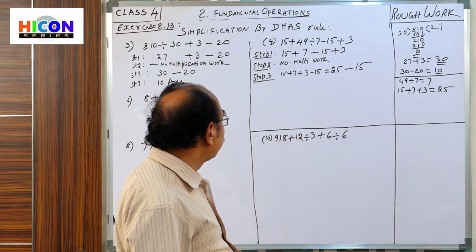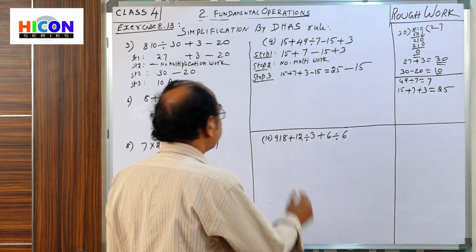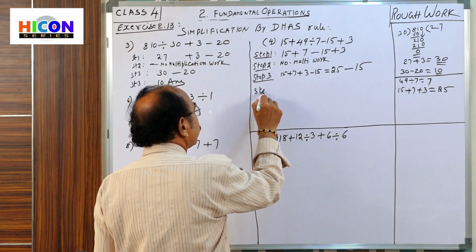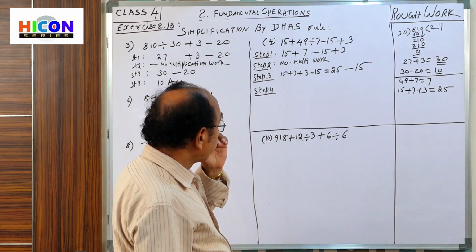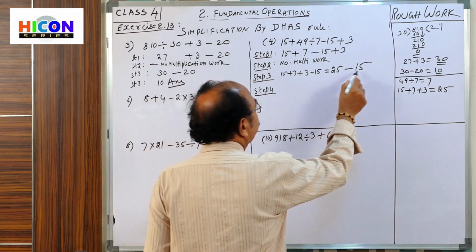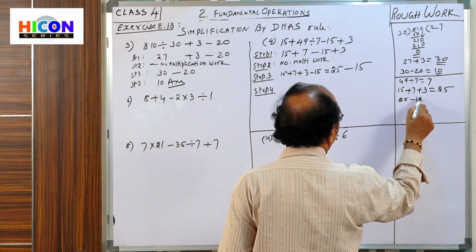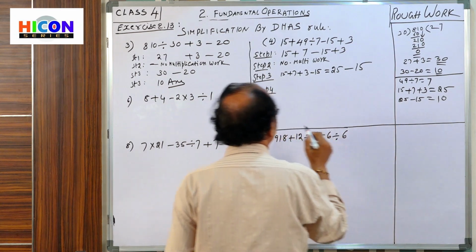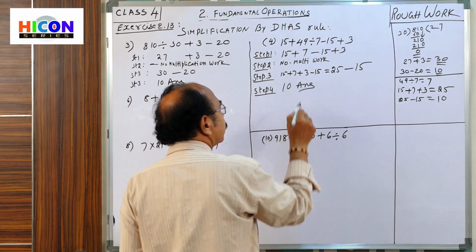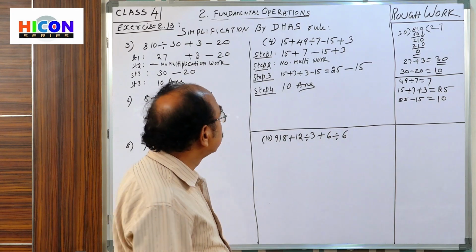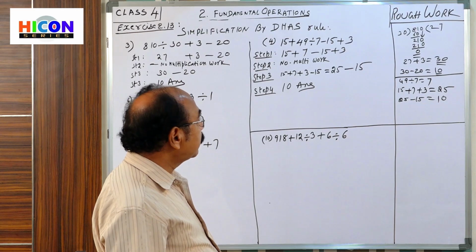Next we come to step 4, subtraction. So here 25 minus 15. How much is 25 minus 15? 10. So 10 is the answer. Like this. Okay, children?